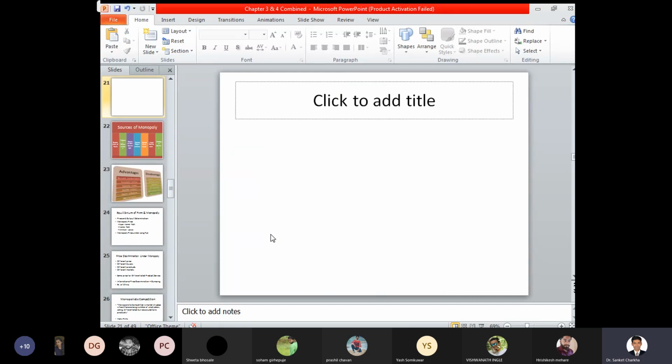Can you see what I am drawing? Hello? No, sir. It's a plain screen. Oh, the diagram you cannot see? No, sir.